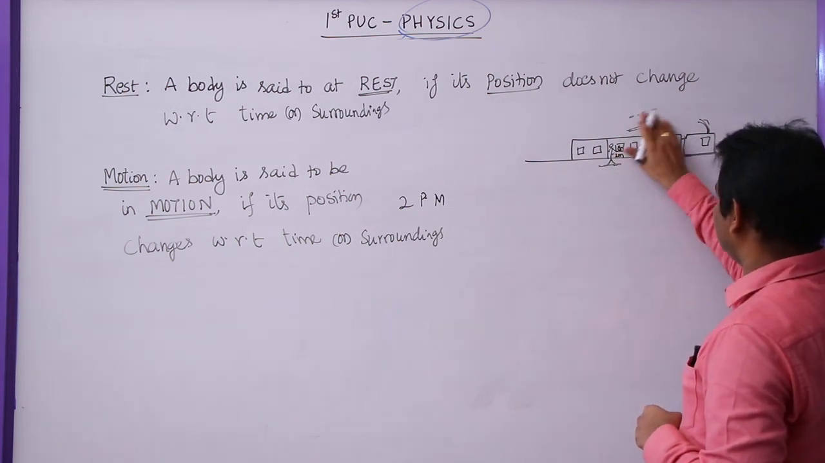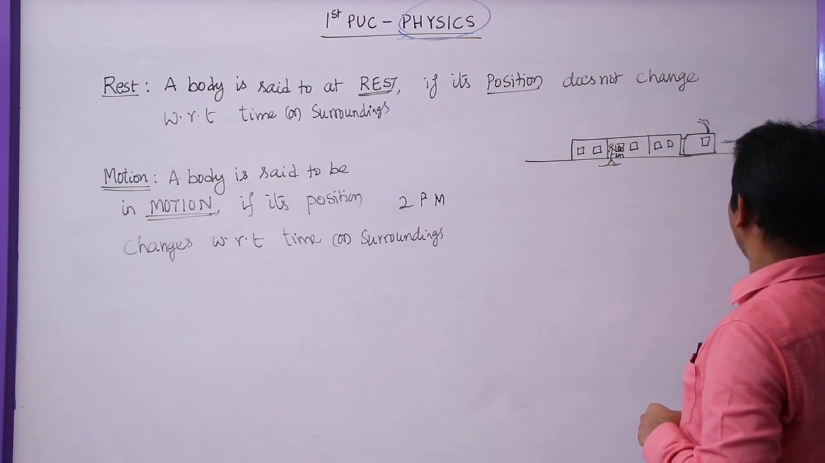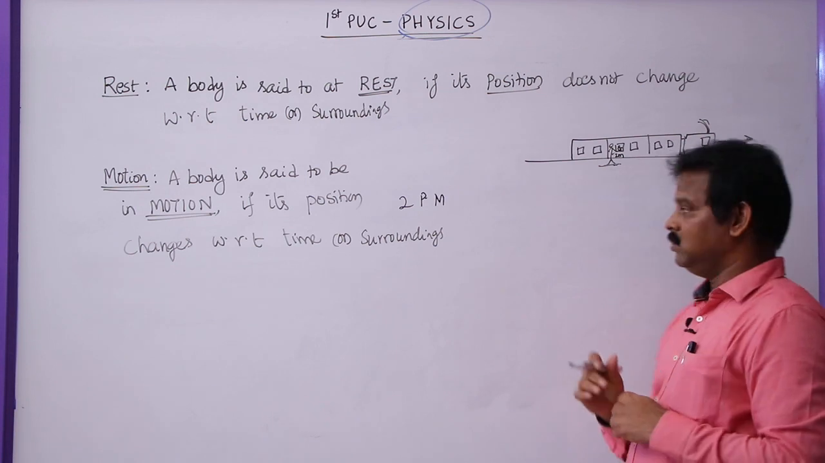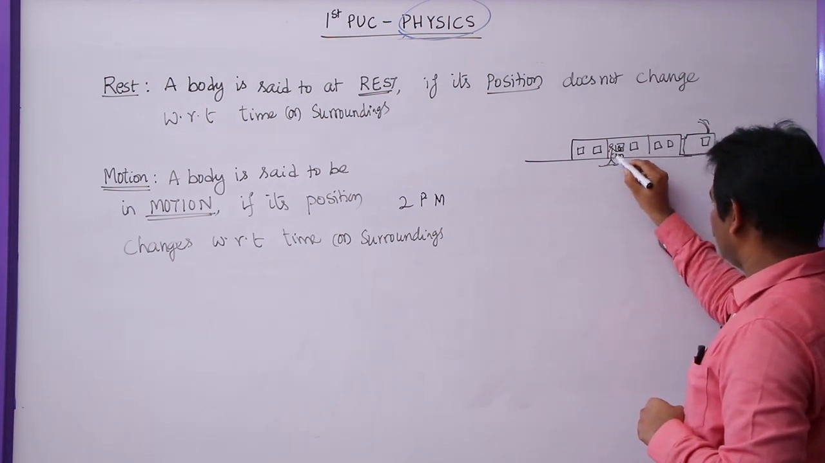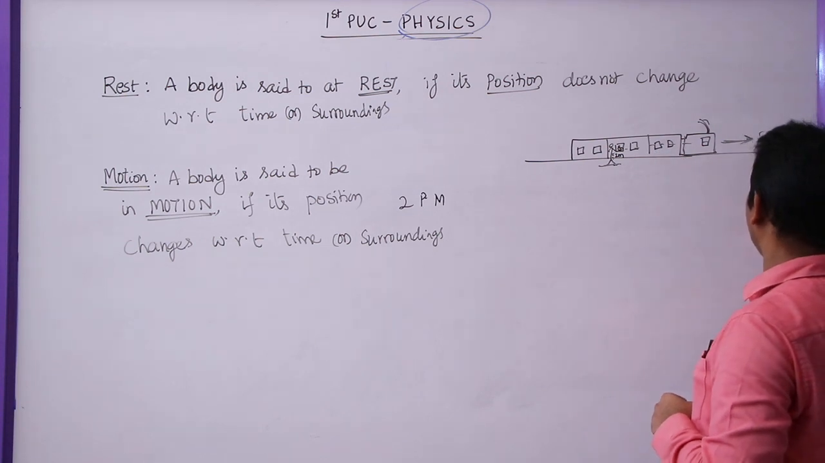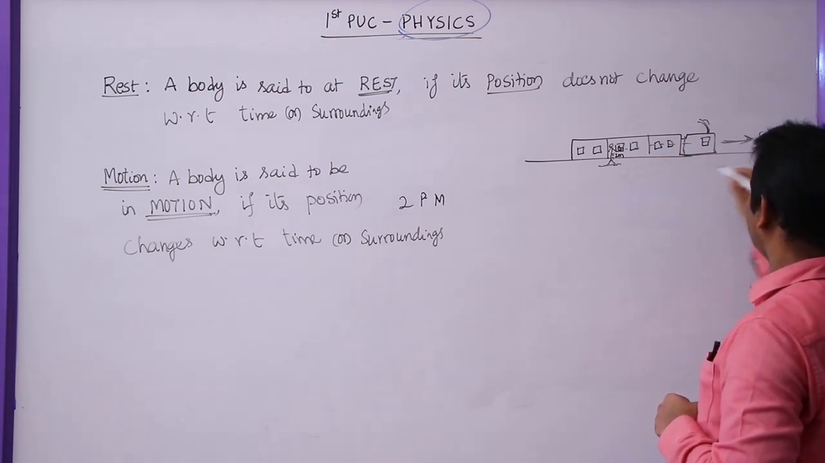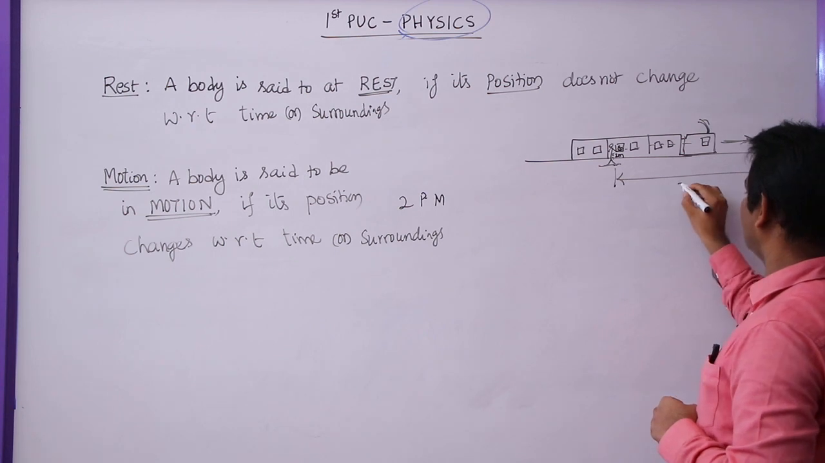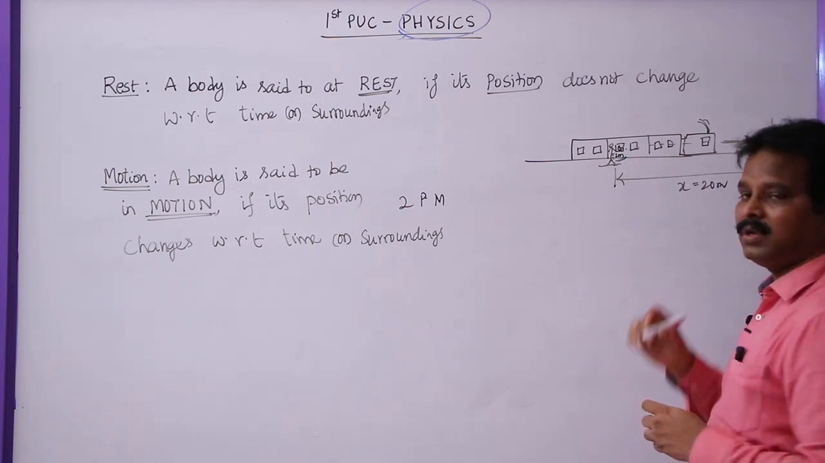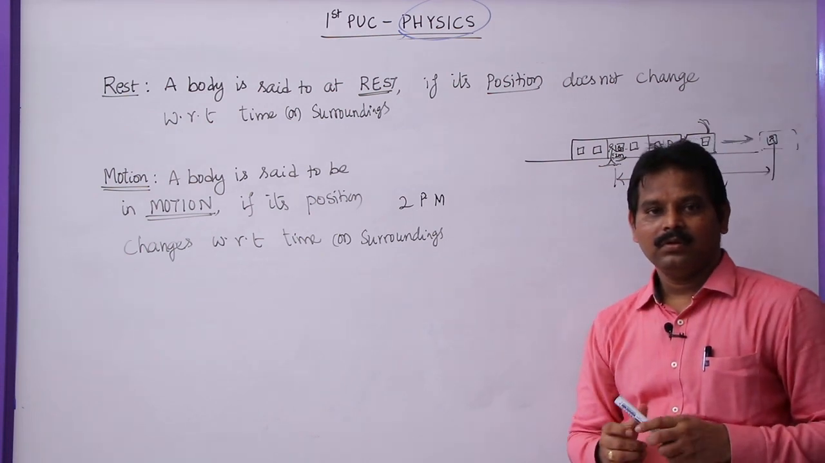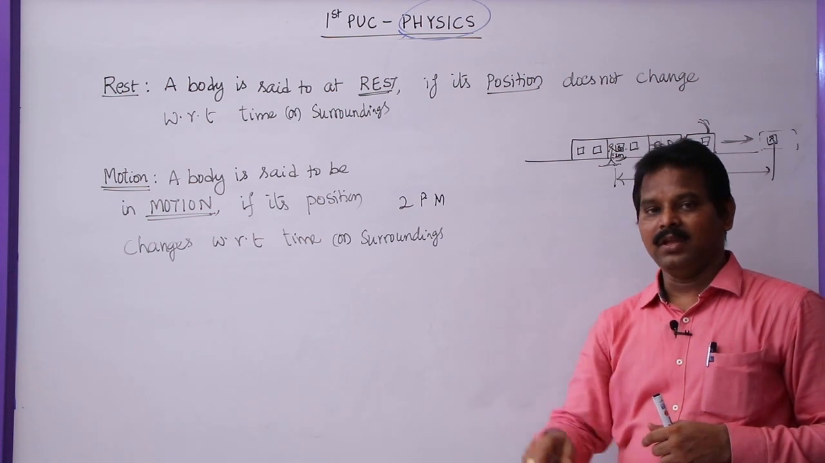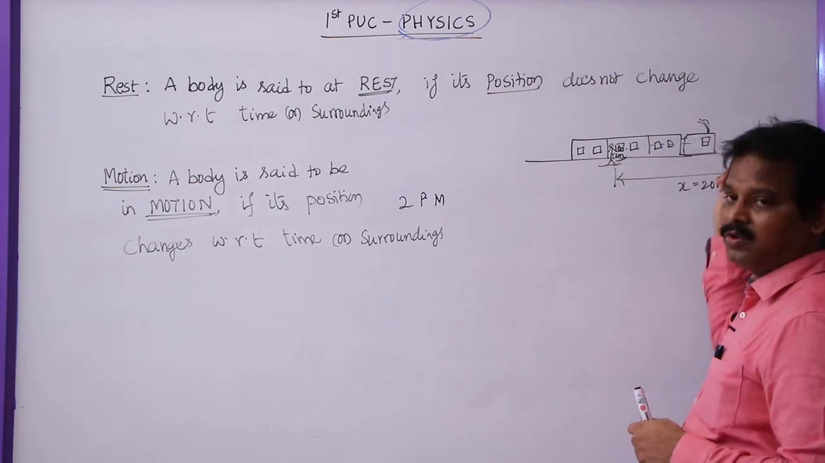But when the train is in motion, let us say it is moving away slowly, initially with less speed, then the distance between you and your friend will gradually increase. Your friend will reach somewhere here after some time. So the distance between you and your friend has increased to x. Previously it was 2 meters, now it may be 20 meters. With respect to you, your friend was at rest initially, now your friend is in motion with respect to you.